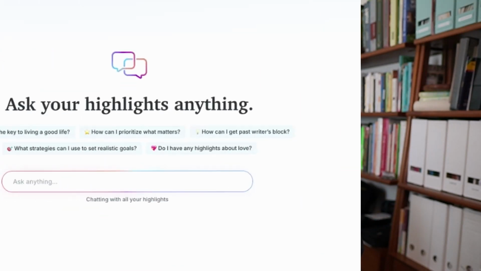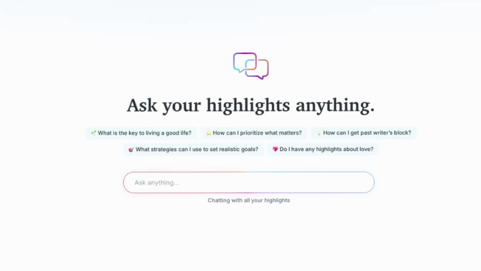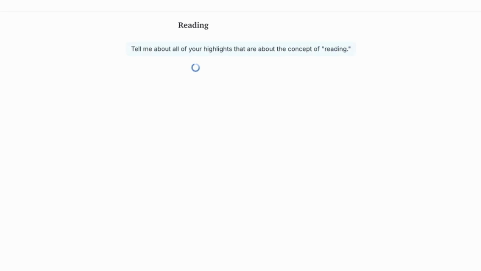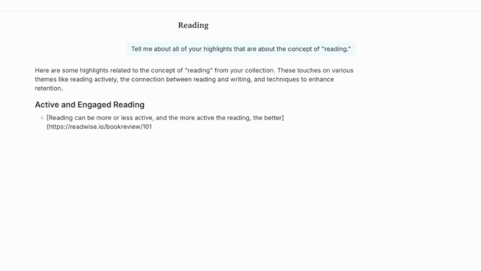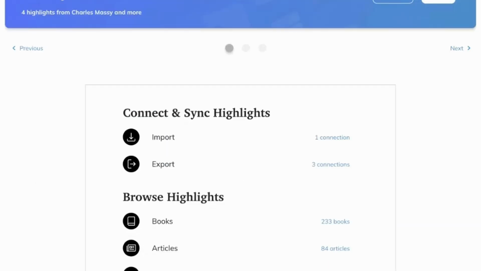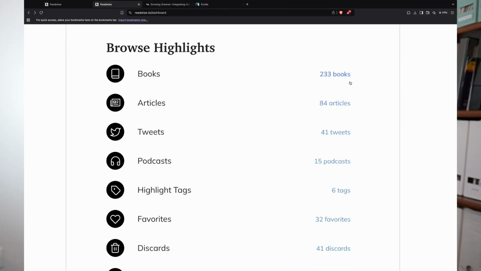So today I'm going to tell you about a brand new thing. It's called Readwise Chat. It's a new AI that allows you to use all of your Readwise highlights. And in my case, I have a lot. I can show you just right here. You can see that I have highlights from 233 books, 84 articles, 41 tweets, 15 podcasts, on and on and